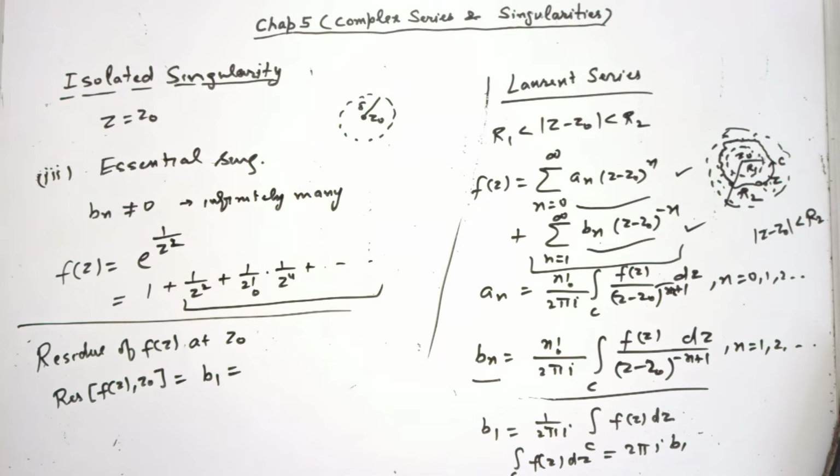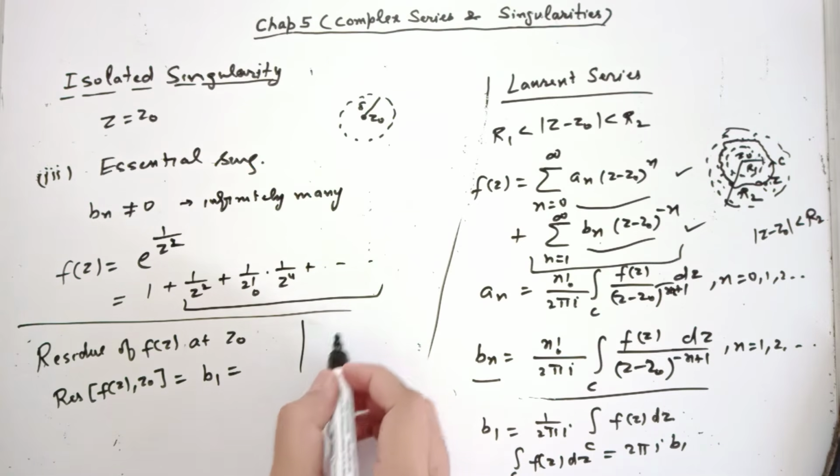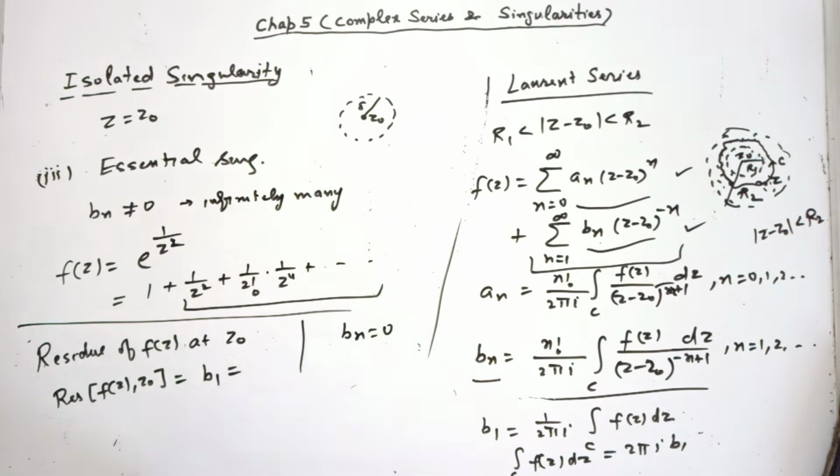Okay, so this is called residue. Now you have three types of singularities: removable, pole, and essential. In case of removable, you know all bn's are 0. So b1 will be 0. So residue in case of removable singularity is always 0. No need to calculate anything.